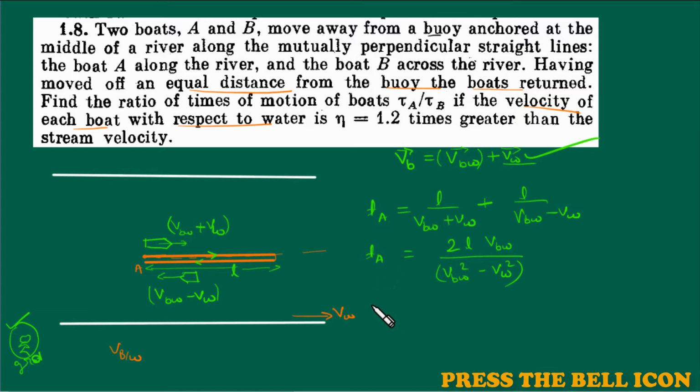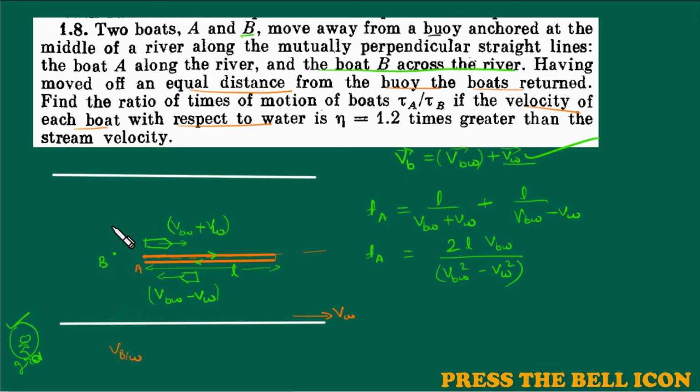Okay, fine. Now let's talk about boat B. Boat B moved across the river. So as seen from the ground, they have already said both boats have moved in the perpendicular direction. So suppose boat B is here, and now boat B has to move in the perpendicular direction. Now this is a little bit challenging, that boat B has to go perpendicular to the direction of the motion of A. So what will boat B do?